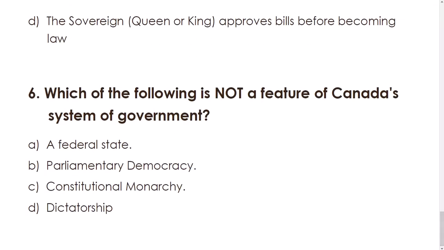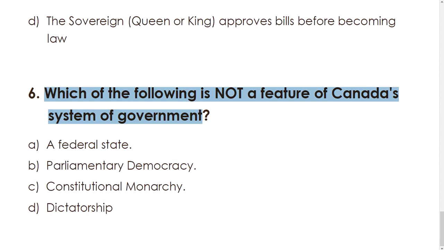The last question, number 6. Which of the following is not a feature of Canadian system of government? This question wants to find out which of the choices is not like the government of Canada. Is it A, a federal state, B, a parliamentary democracy, C, a constitutional monarchy, or D, a dictatorship?